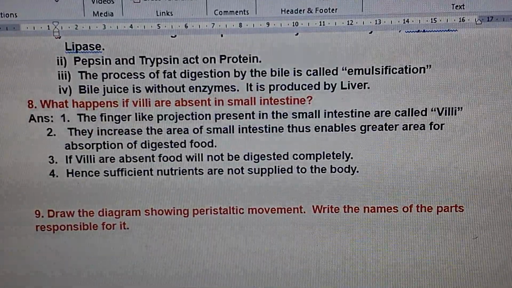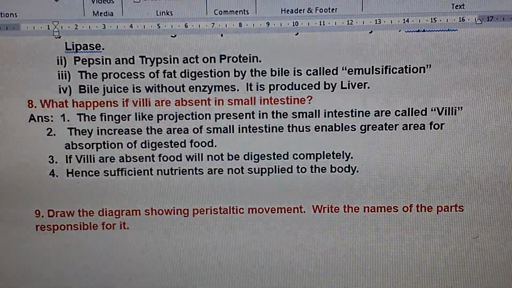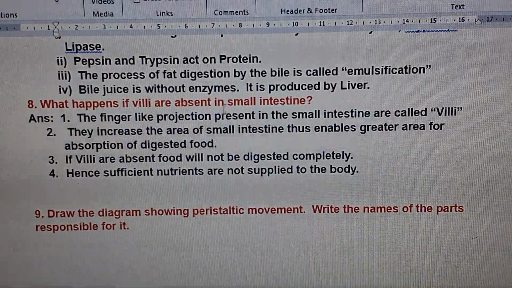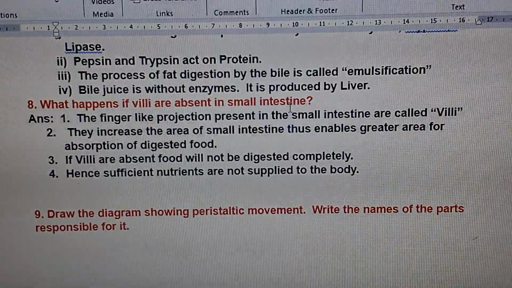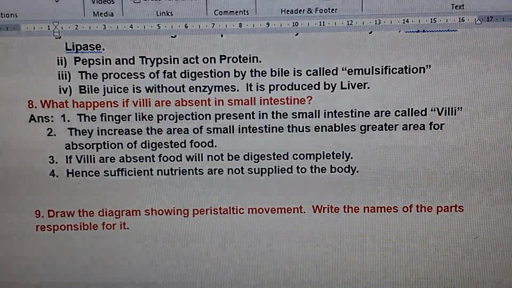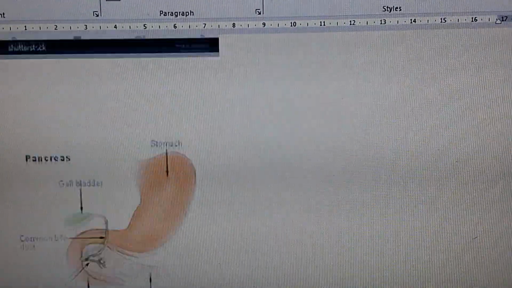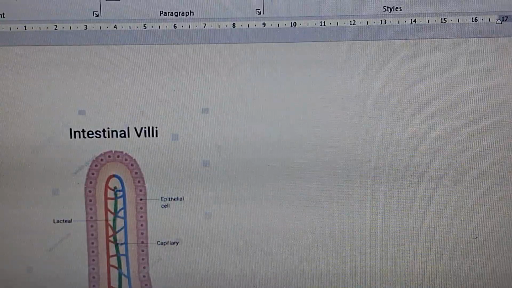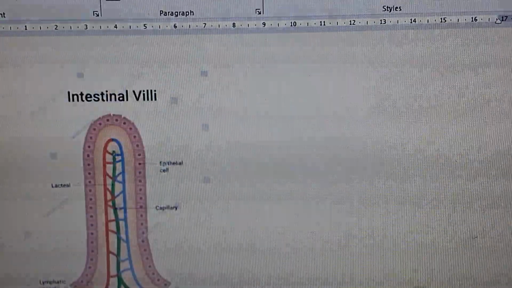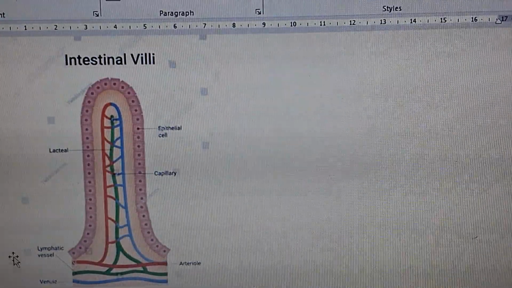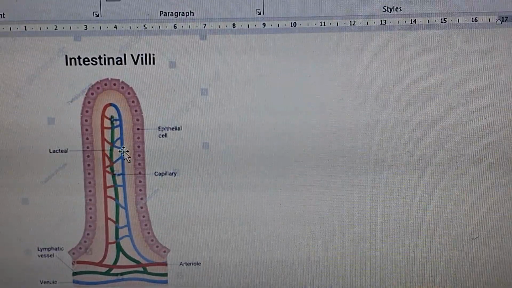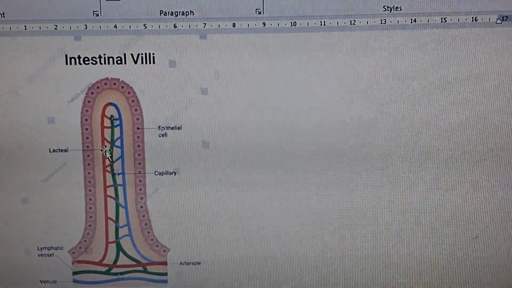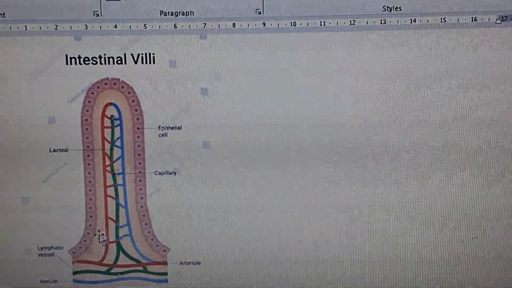Next, eighth question: what happens if villi are absent in the small intestine? So what are these villi, children? Let me explain the figure here. These are villi, intestinal villi. Villi are present in the intestine. These are finger-like projections. These are helpful in the absorption of digested food.